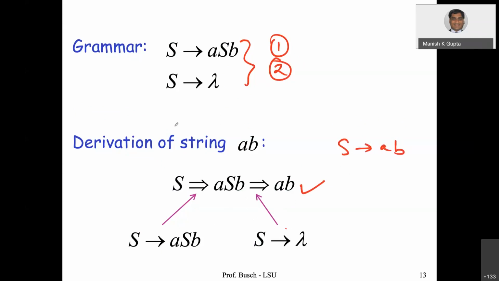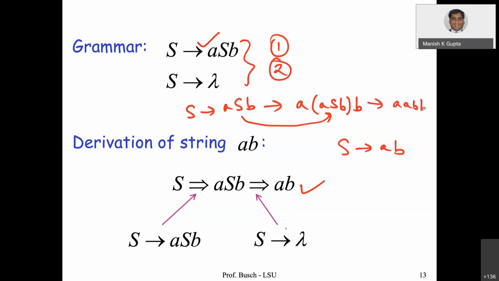Then I can use iteration again, because S going to aSb, I can replace S by aSb. This S is replaced using rule 1. And then again using the second rule, S going to lambda, this will give us aabb. So that's another string generated by this grammar. Another string of the language is generated.